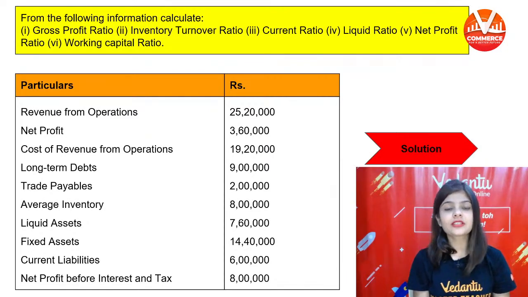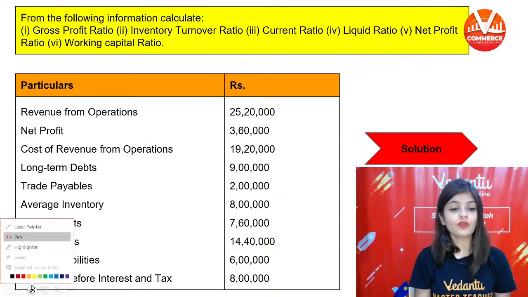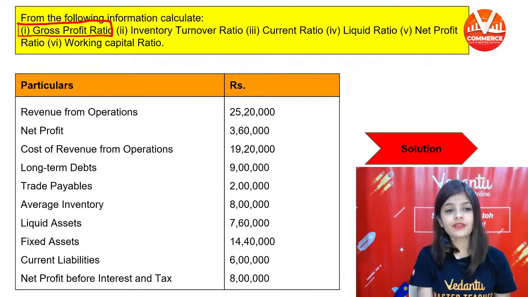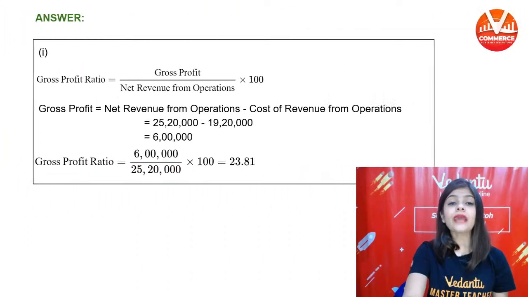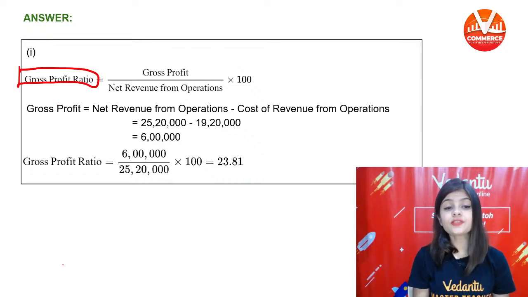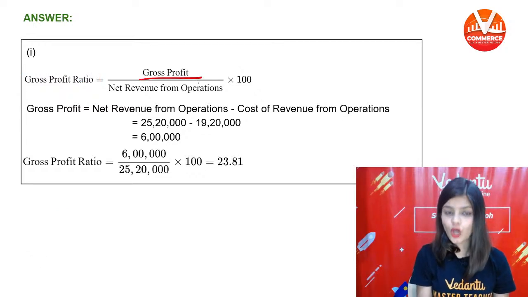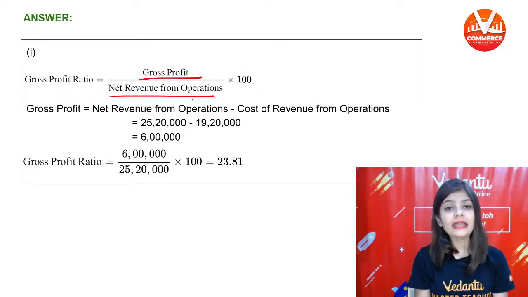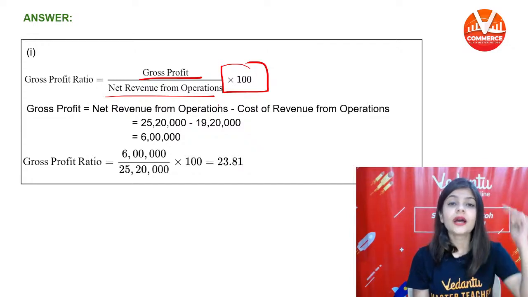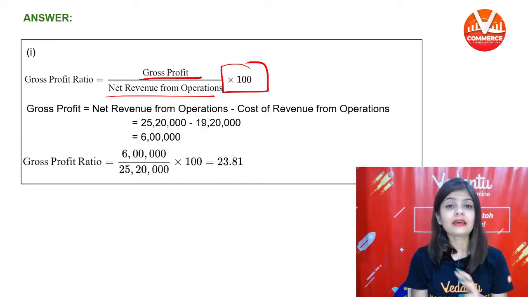Starting with the first one. First, we have to find out gross profit ratio. The formula to calculate gross profit ratio is gross profit divided by net revenue from operations multiplied by 100.